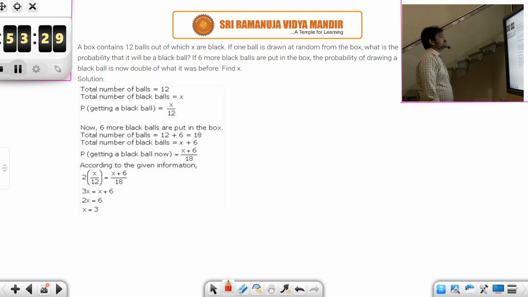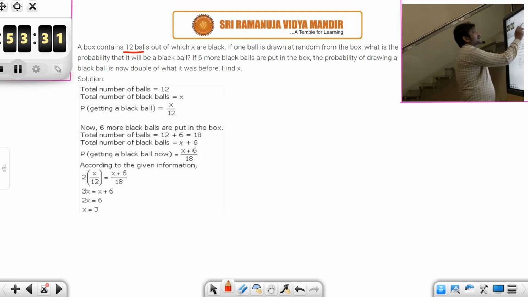A box contains 12 balls, out of which x are black. Okay. If one ball is drawn at random from the box, what is the probability that it will be a black ball? If 6 more black balls are put in the box, the probability of drawing a black ball is now double of what it was before. So find x. So first of all, total number of balls are 12. So total number of black balls are x. Probability of getting a black ball will be x by 12.